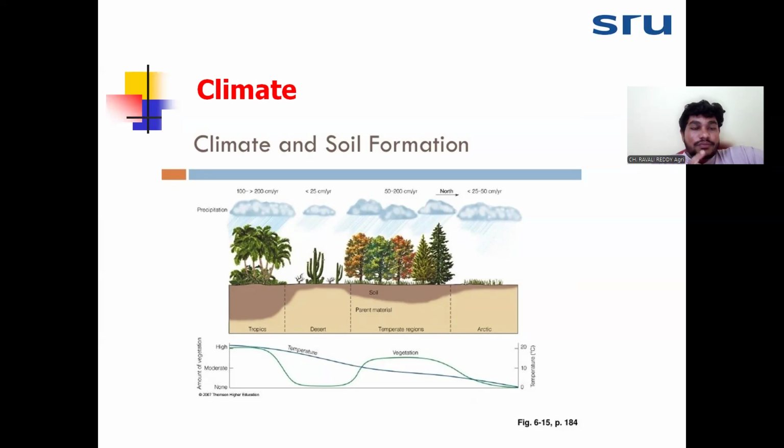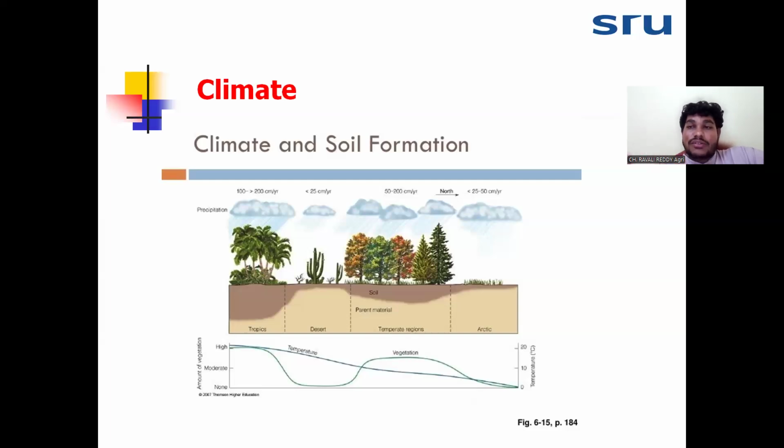For example, say basalt rock is there. That basalt rock is converted into black soil or fine texture soil because of the parent material properties, because of the basalt rock. But in that region, if the rainfall is more than 2000, the same soil is converted into red soil. The advanced stage of the soil is red soil; black soil will convert to red soil because of the rainfall.